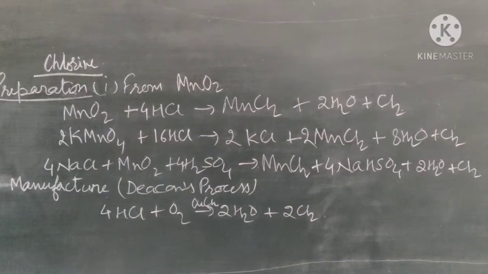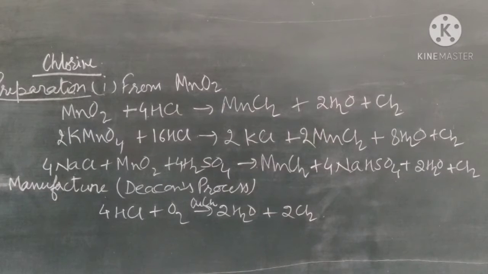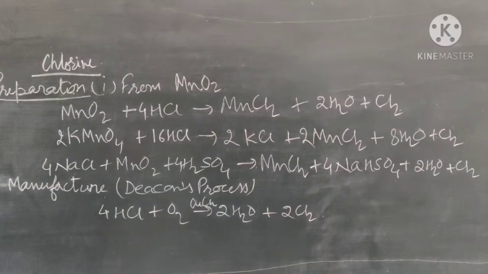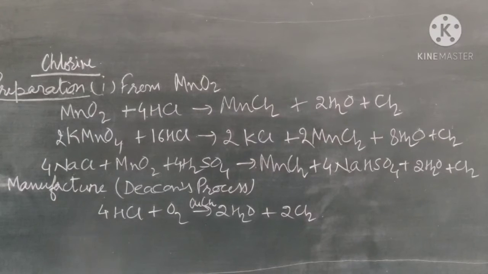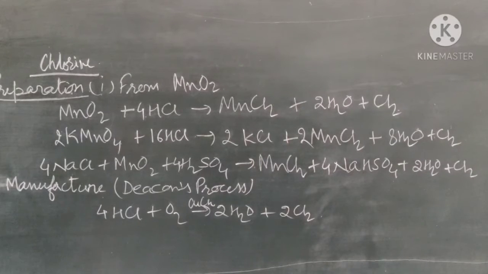So the chlorine can be prepared by different methods, and the chlorine is the main component of some compounds like potassium chloride, calcium chloride, silver chloride. So chlorine exists in different forms, in the form of compounds like sodium chloride, potassium chloride, calcium chloride, etc. Because it is a very reactive non-metal, it exists in the combined form.